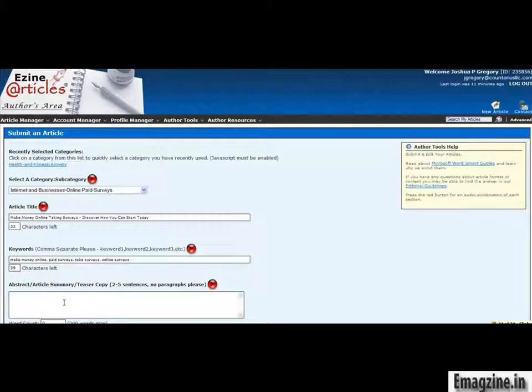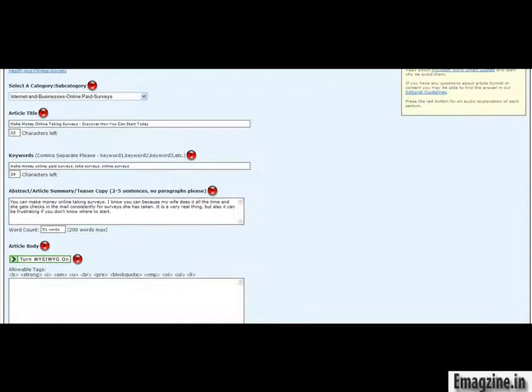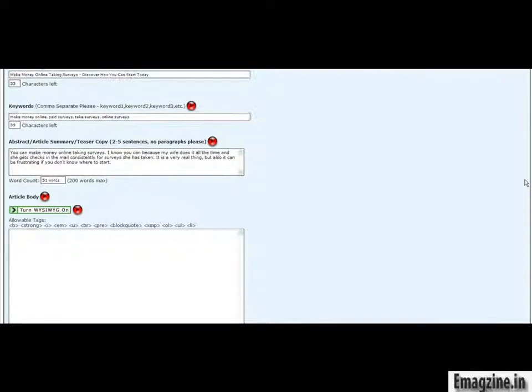And we're just going to plug that in. This is kind of an article teaser. You can get more involved with your article summary if you'd like, just to try and encourage more clicks. But the goal here is to show you how to do this fast and just to get something done. That's the key when you're trying to make money online, is to just get something done. Get it out there, start promoting it, and then move on to something else.